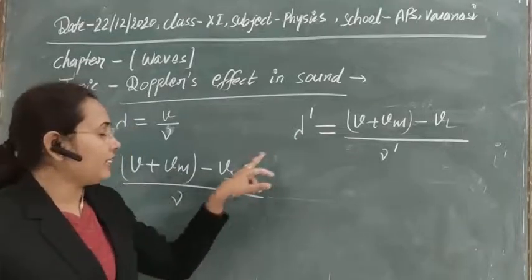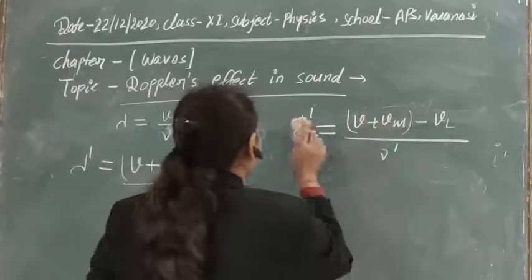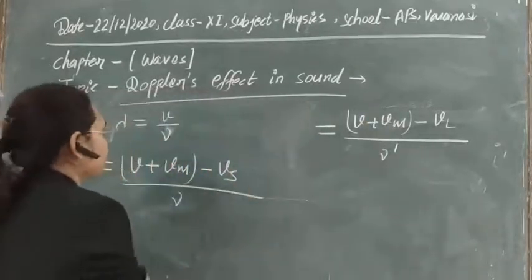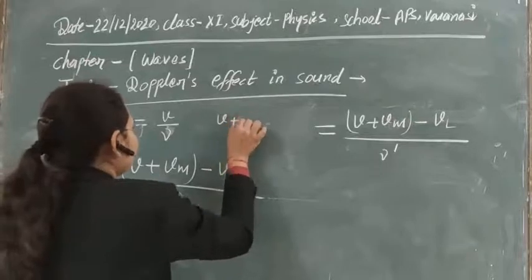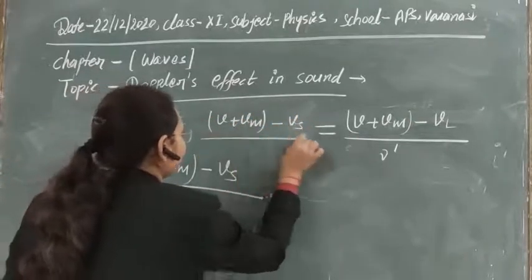Now let's put the value of lambda dash here and solve it. So this will be equal to V plus Vm minus Vs on nu.